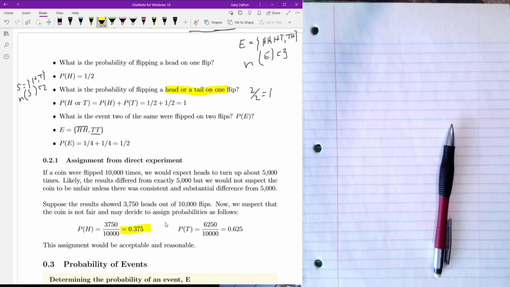Coins don't typically land on an edge. Typically, you get heads or tails. You don't get an edge when you flip a coin. That does not count. So the probability is 0.625. I'm going to stop this one right here, and we'll continue in the next lecture.